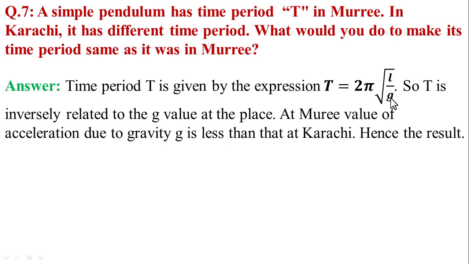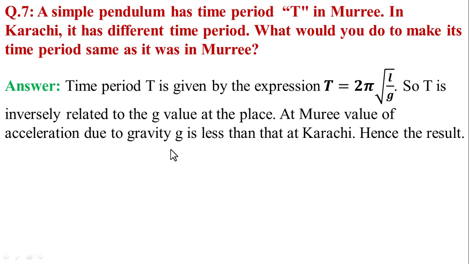In a simple pendulum, we can find the time period by the formula T is equal to 2 pi square root of L over g. So T is inversely related to the value of g at a place.